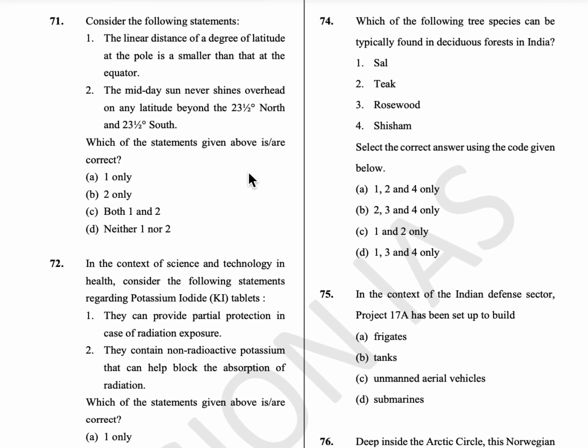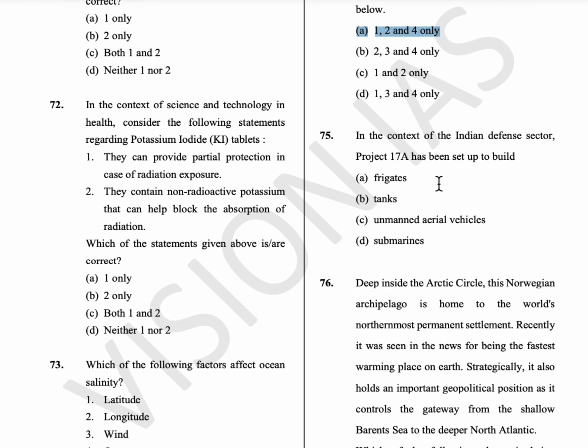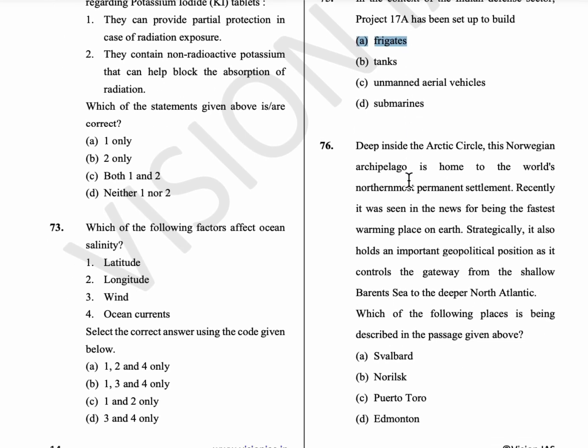74th question, which of the following tree species can be typically found in deciduous forests in India? So it is sal, teak and shisham. Rosewood is found in the tropical evergreen forest, so only option A is the answer. 75th question, in the context of Indian defense sector, Project 17A has been set up to build frigates. Option A is the answer.